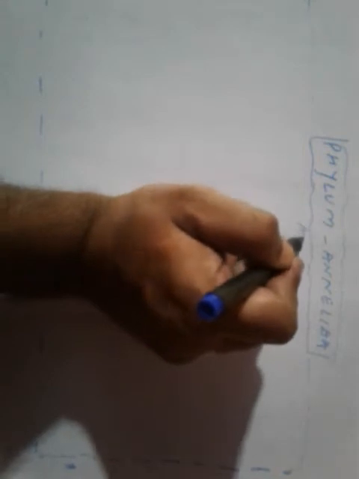Hello students, today we are going to study about Annelida. It is an important topic of class 12 biology. So, phylum Annelida. It has been composed of two words, annulus, which means ring, and lidos, it means form.